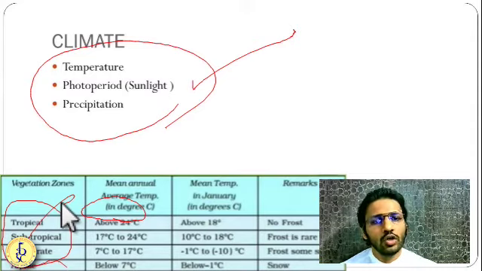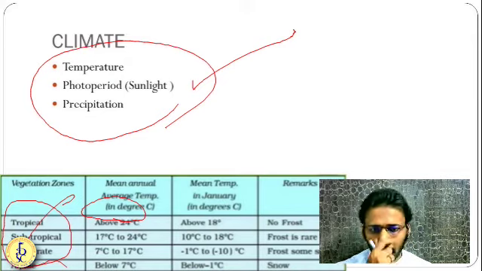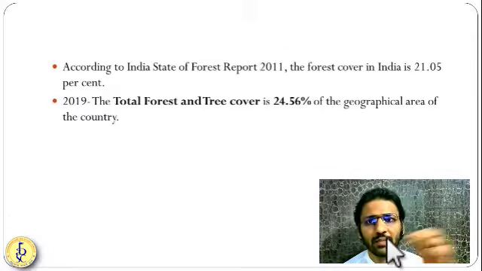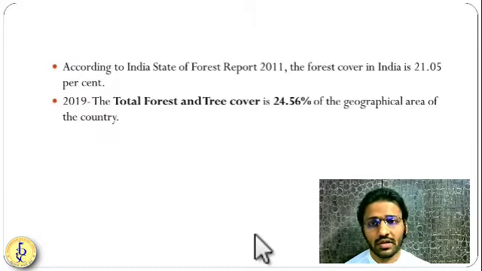Okay. So friends, when we are talking about these various factors, let us talk about the type of vegetation. Natural vegetation, types of forest.